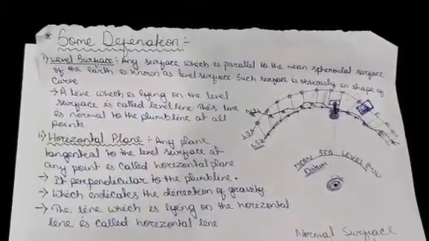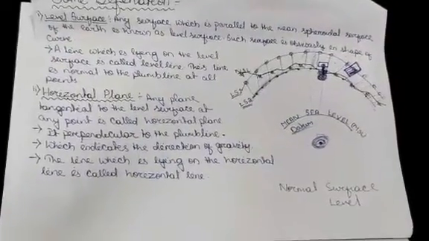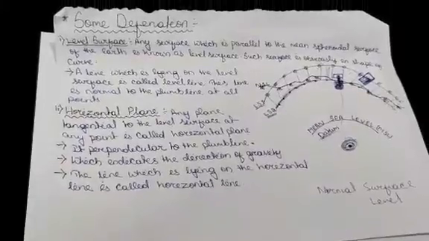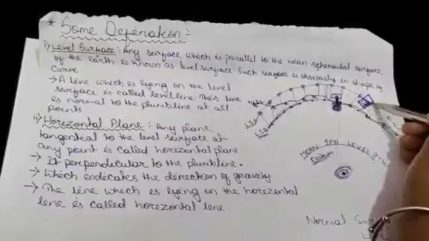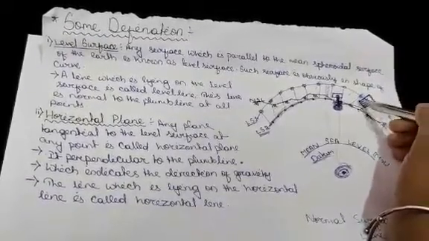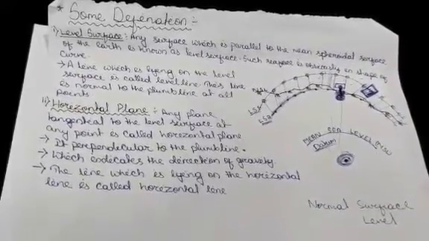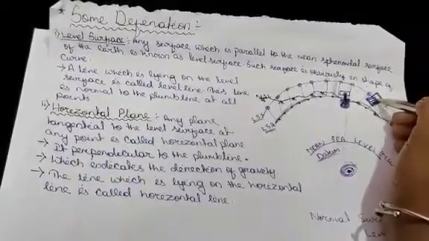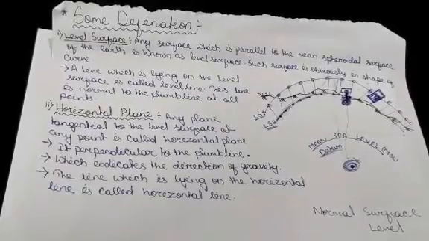Next, horizontal plane. Any plane tangential to the level surface at any point is called a horizontal plane. When we draw a tangential plane on the level surface, that surface is called a horizontal plane, and on that tangential plane all the lines are called horizontal lines.